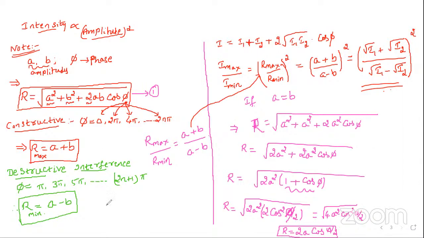This is the resultant amplitude. If you know the resultant amplitude, can't you write intensity? Intensity is nothing but the square of the amplitude. It just becomes 4a square cos square phi by 2.